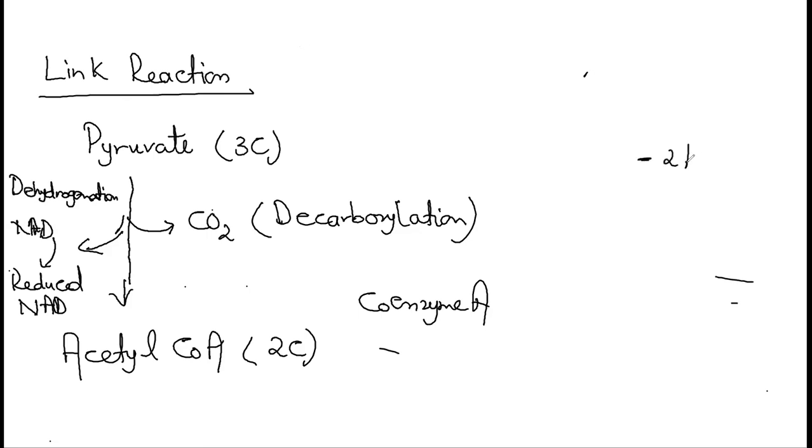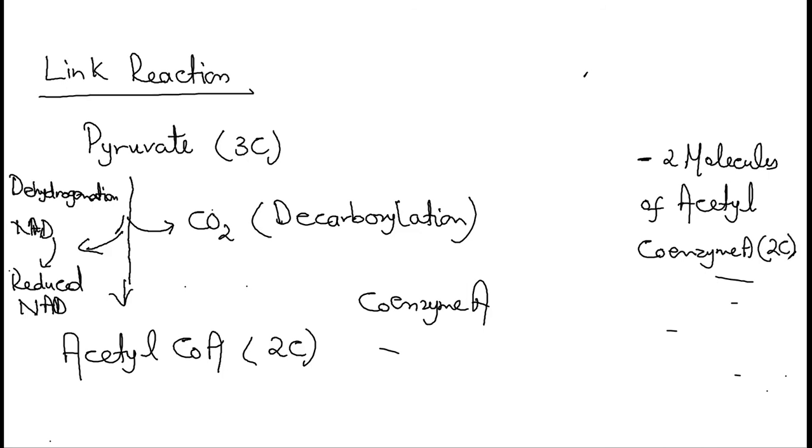It's 2 molecules of acetyl coenzyme A, right? Second, what is there? Carbon dioxide is there, but obviously we are not going to consider this because this is one of the waste products there, and that's going to be removed from the body. Second is, obviously for 1 pyruvate it's 1 reduced NAD, but obviously when we are going to talk about in terms of 2 pyruvate molecules, it's 2 reduced NAD molecules.